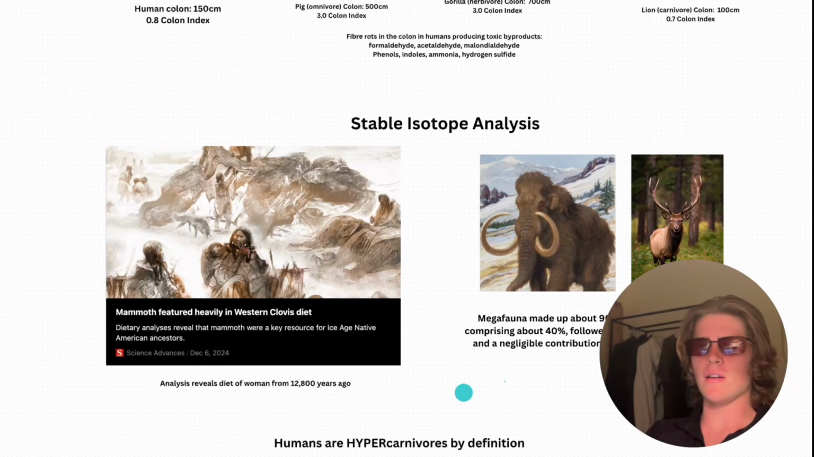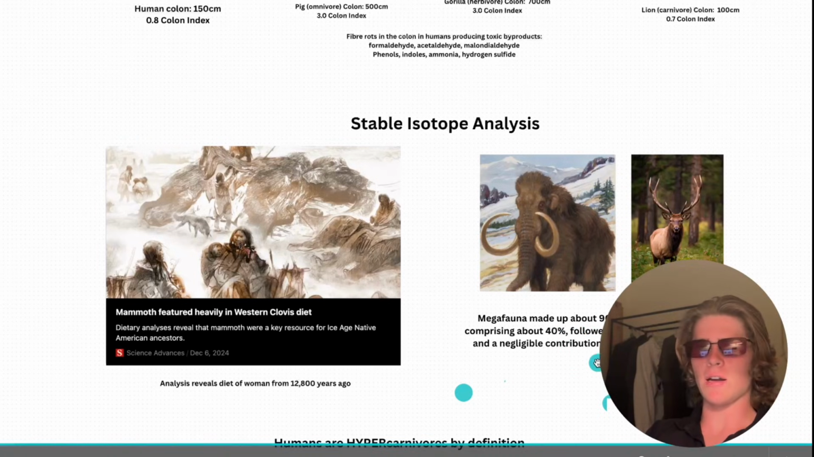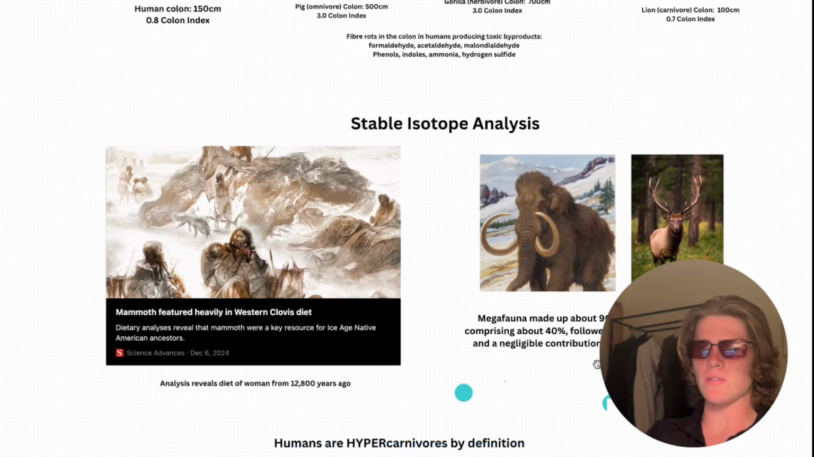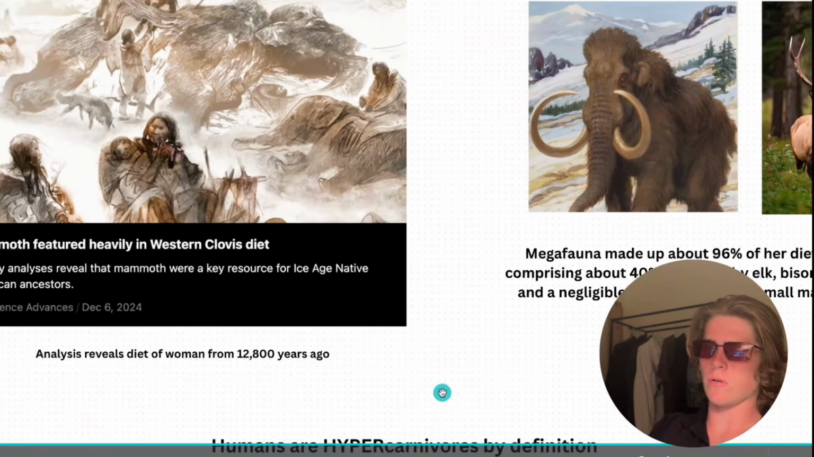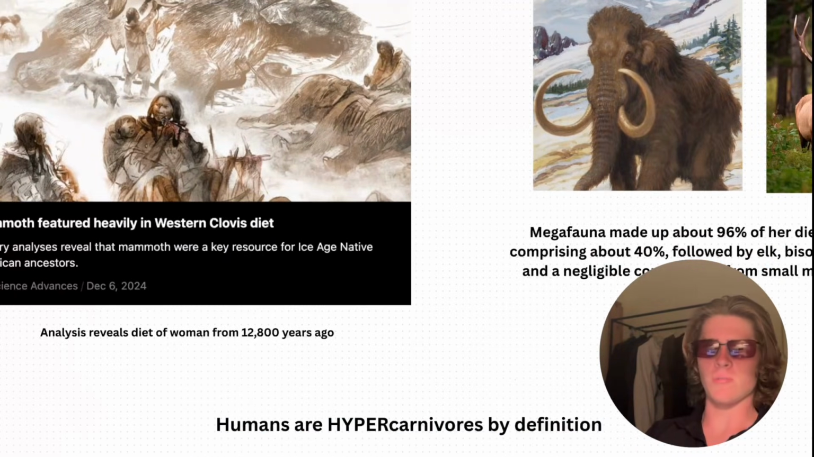So you see that this woman, this natural hunter-gatherer human, ate over 96% of her diet as meat. That puts humans right into the category of a hypercarnivore. That right there is conclusive proof that humans are carnivorous beings.